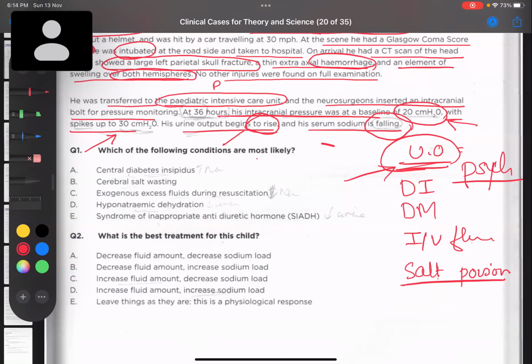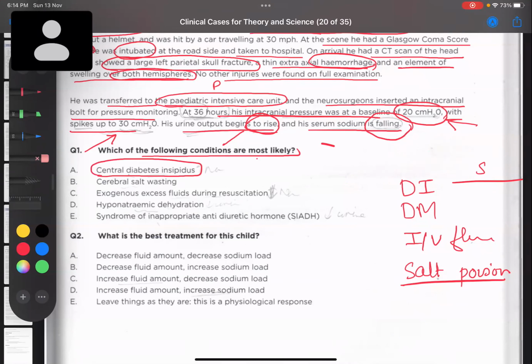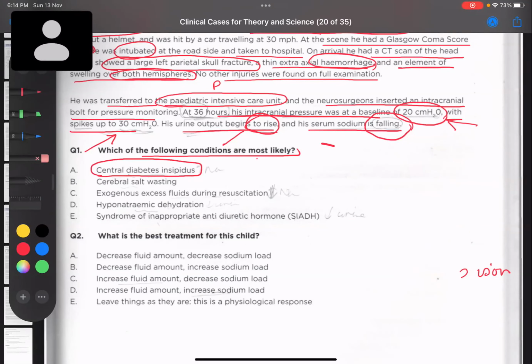Yes. Okay. Now, what is happening in this child is that, see, what are the options they're giving? Which of the following conditions are most likely? So they've given us certain options. We have to exclude one by one. Central diabetes insipidus. So what happens in case of central diabetes insipidus? Low ADH. Okay, so if we are considering a case of central diabetes insipidus, why is this not a case of central diabetes insipidus? What do you think? Because in central diabetes insipidus there is hypernatremia with decreased urine osmolarity.